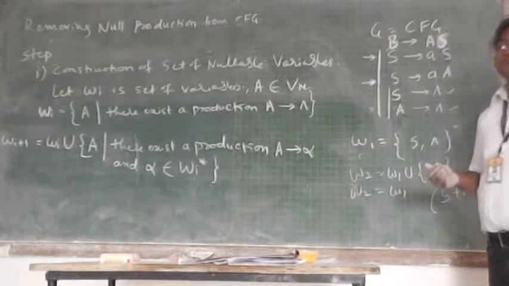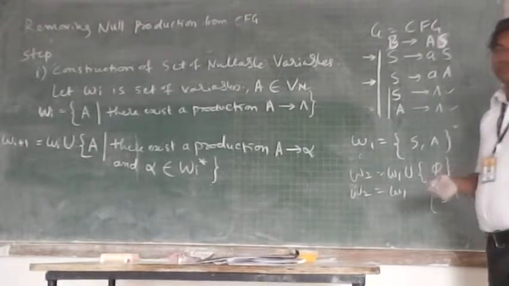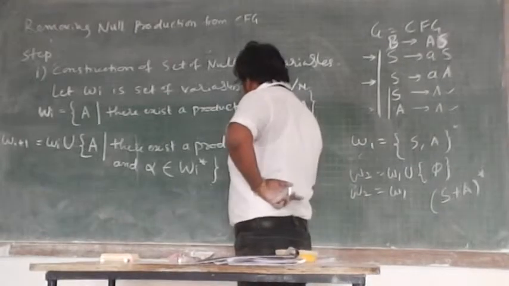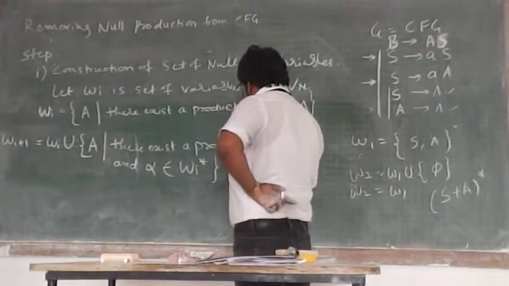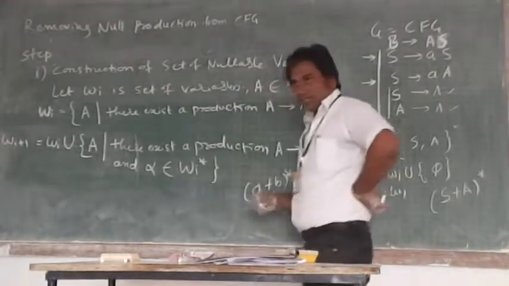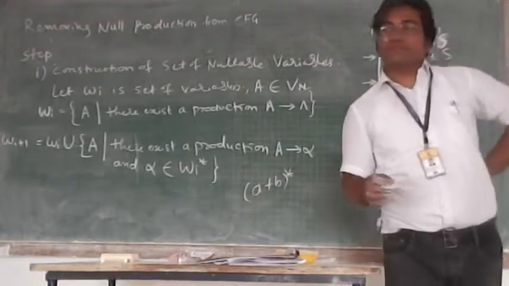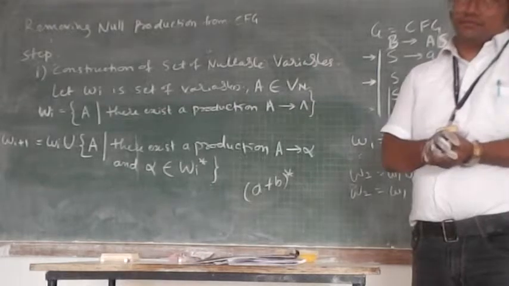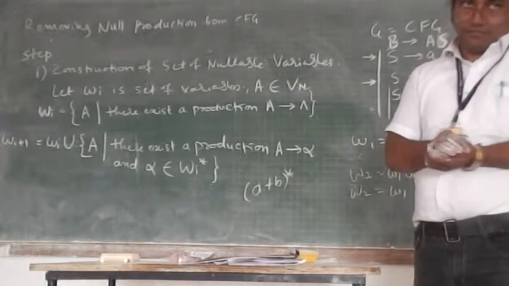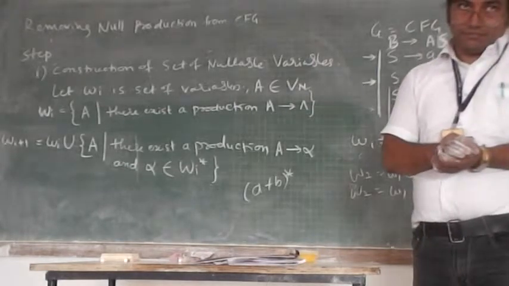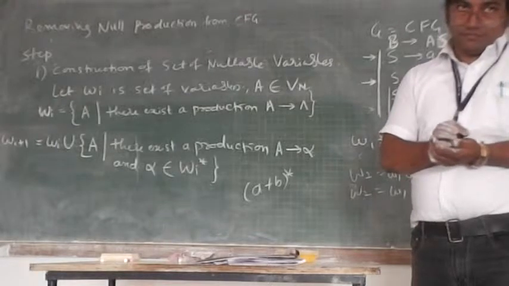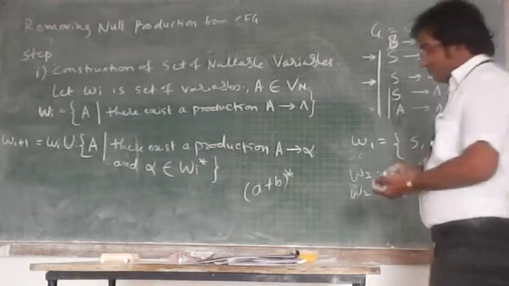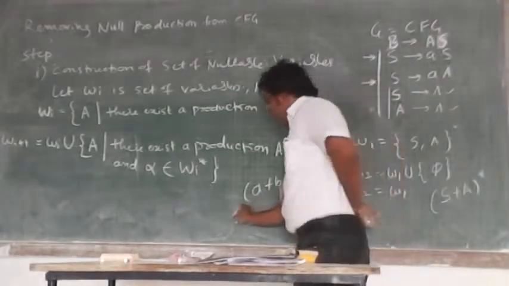A plus B. कौन से स्ट्रिंग जनरेट होता है ऐसे? Strings बोल रहा हूँ, strings. What are the various strings I can have?